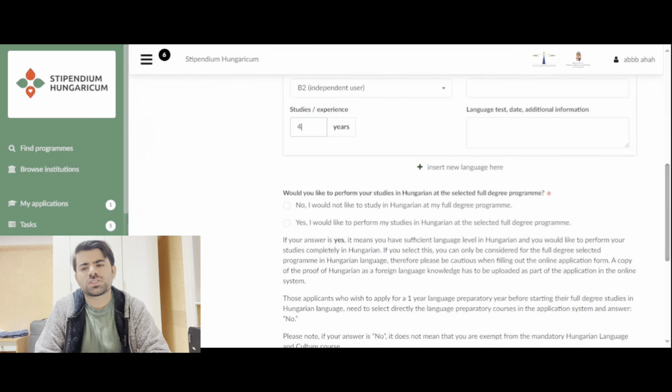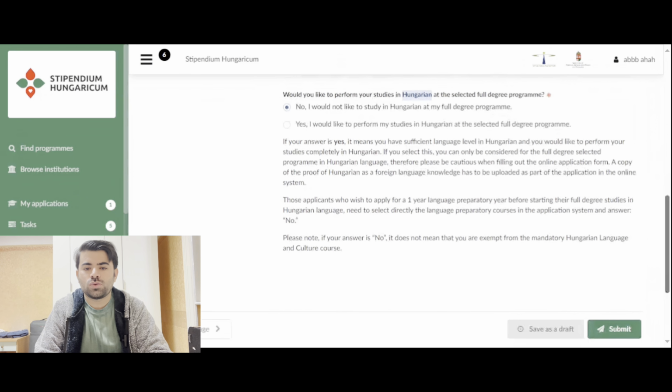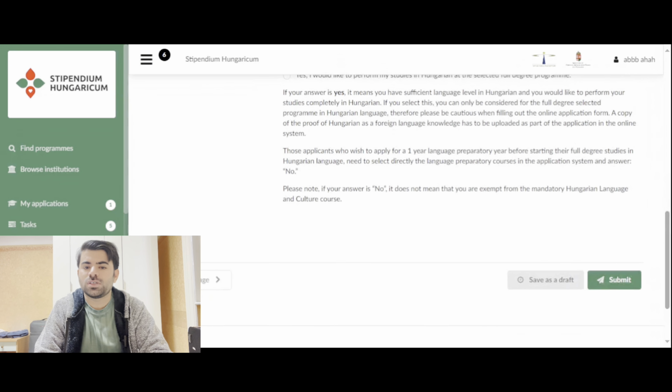Would you like to perform your studies in Hungarian at the selected full degree program? So it's actually in Hungarian. You have to be very clear. If you are selecting this, it means you have to provide a Hungarian language certificate. But because you want to study only in English, that's why select no here. Okay. And you can read this out as well, because if I read it, it will be the longest video. So that's why I'm skipping this, but you can read it out.